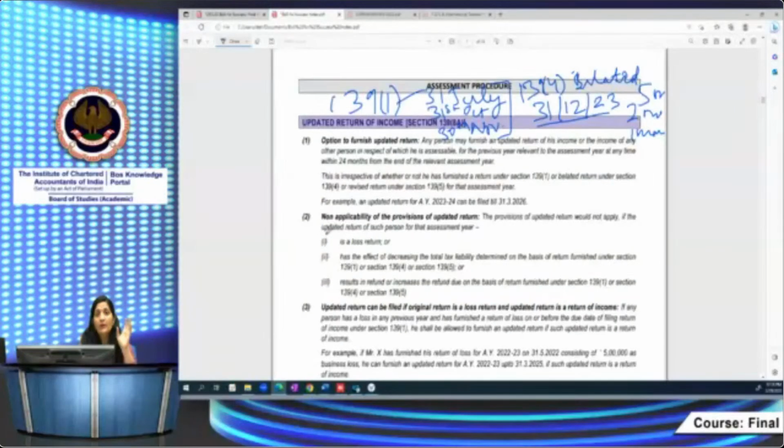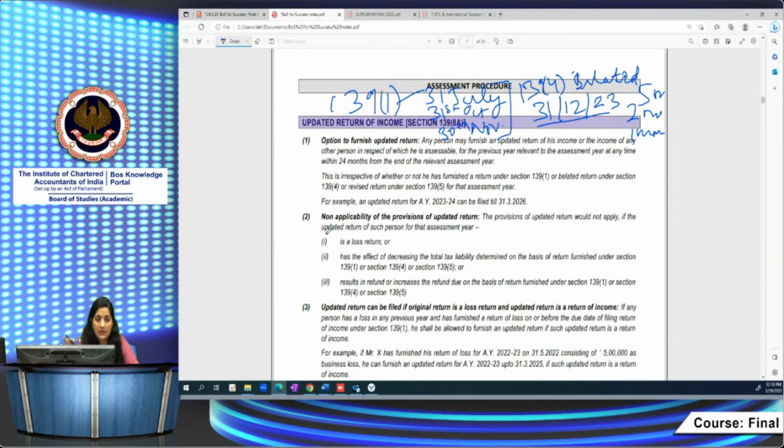So instead of issuing notices, or doing assessments, what the government has provided is an option to voluntarily disclose your income and pay the tax by filing the updated return. So in the updated return you have the option to declare your income, even if you have not furnished your return of income as per 139(1), 139(4) or 139(5).